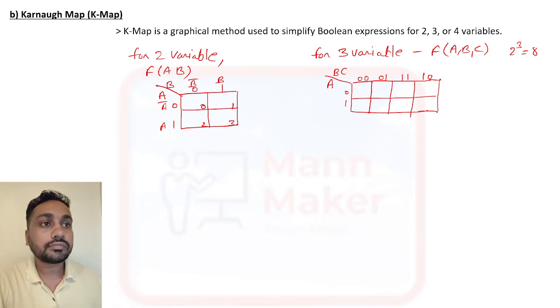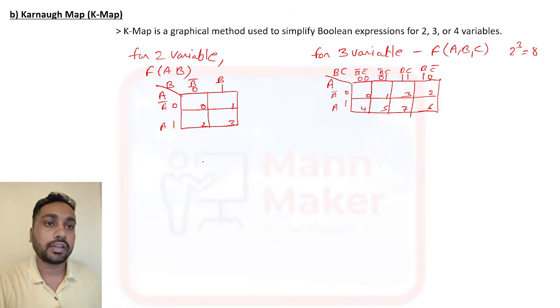Now for the box representation: 0 0 means B bar C bar, then B bar C, B C, and B C bar, with A bar and A. The box numbers are 0, 1, 2, 3, 4, 5, 6 and 7. So it is like this for 3 variables.